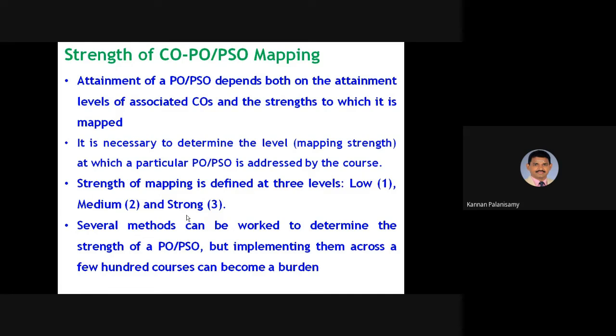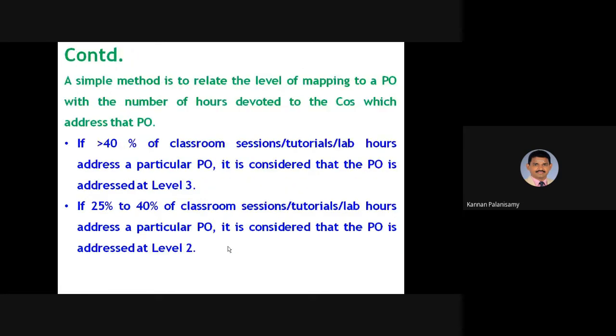So if you are going into more depth, then it is too difficult to implement all those things because every student is having 6 subjects per semester, and 8 into 6, 48. Right. So that many subjects, it is too difficult. The process becomes complicated. And a sample method.